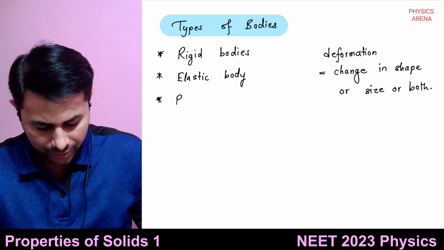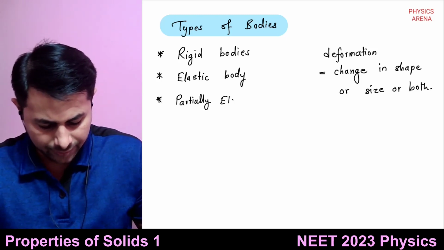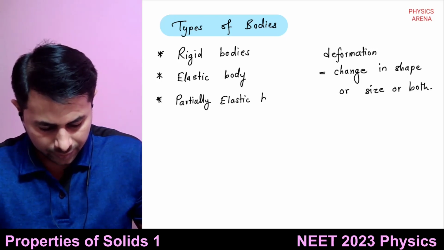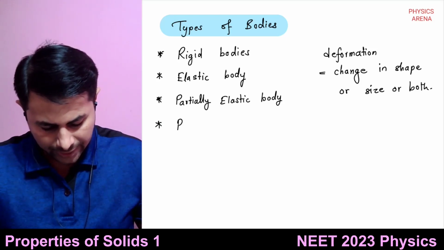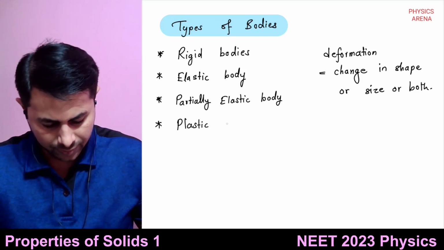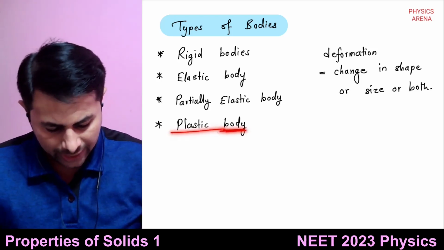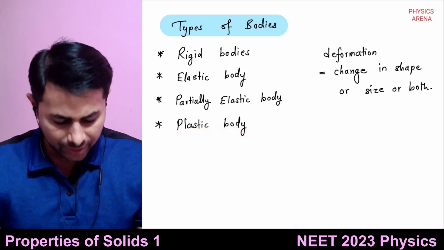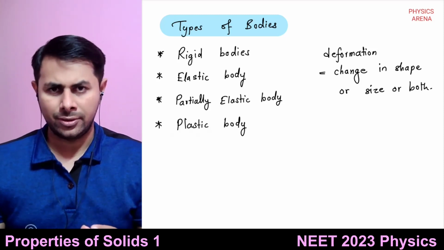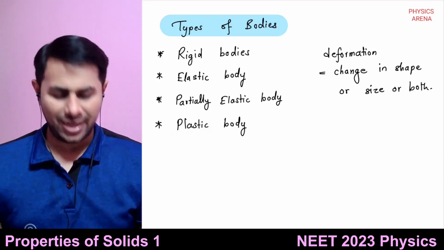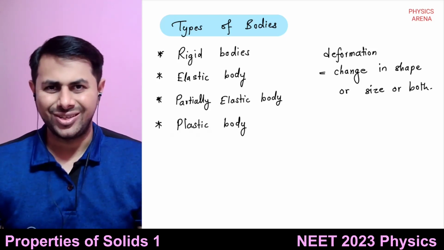Then we can have partially elastic body and plastic body. So what is a plastic body? For a plastic body, when you exert an external force, the body will get deformed, and when you remove that force, the body stays deformed.